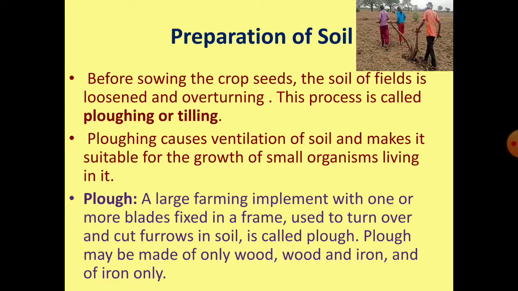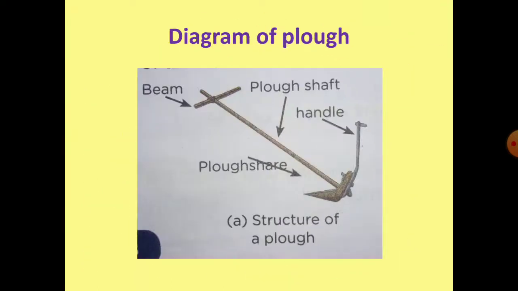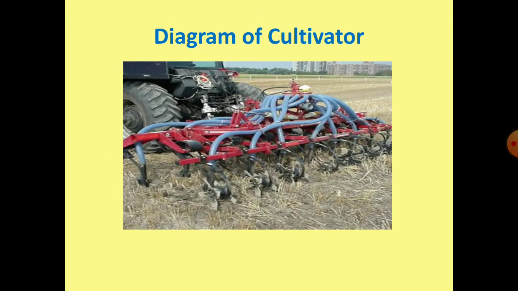A plow. What is a plow? A large farming implement with one or more blades fixed in a frame, used to turn over and cut furrows in soil, is known as a plow. A plow may be made up of only wood, wood and iron, or of iron only. So here I have a labeled diagram of a plow in which you can see a beam, a plow shaft, a handle and a plowshare. And this is a diagram of a cultivator, which is a modern machine used for plowing of soil. The use of a cultivator saves a lot of time and also saves the money for labor.